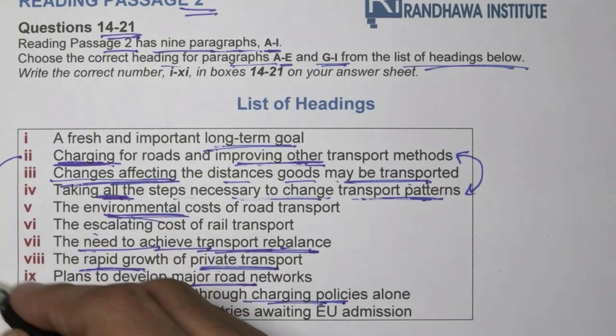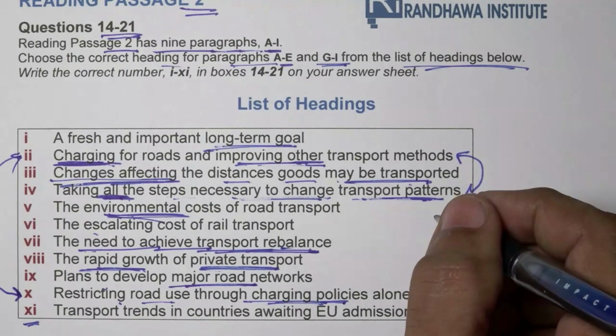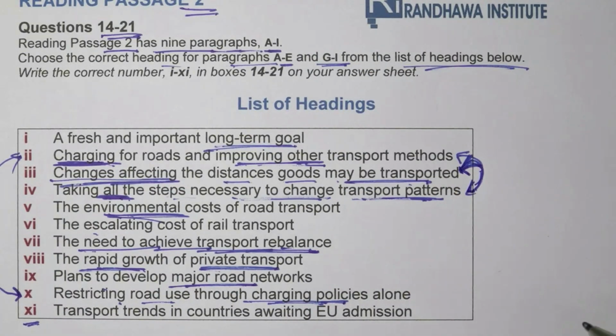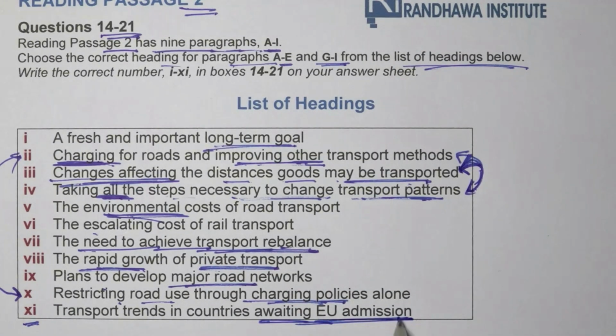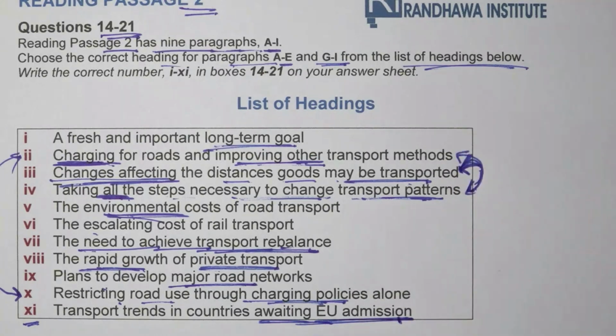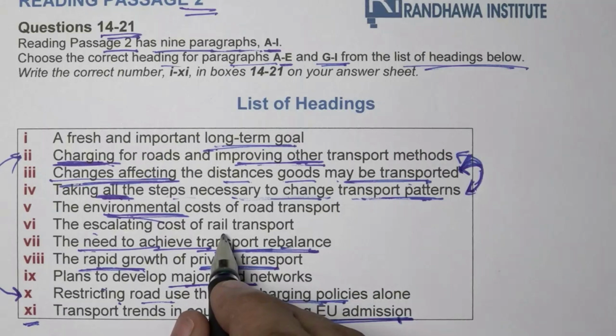If we talk logically about the paragraphs, there are chances that two paragraphs could be about the same thing simultaneously. Same for distances goods may be transported. After that, transport patterns were discussed. The 11th one, transport trends in countries awaiting European Union admission. Read them so that you just have an idea of the kind of words they have used. Underline if you feel it is important, like a long-term goal, environmental cost, rapid growth of the private transport. You can remember them easily.